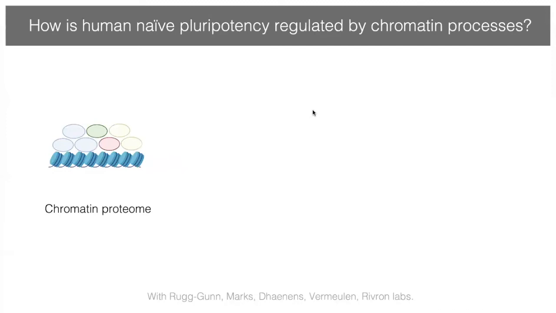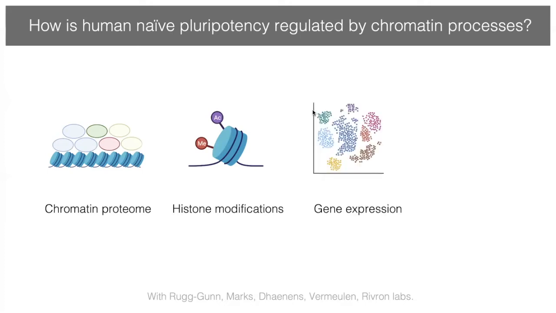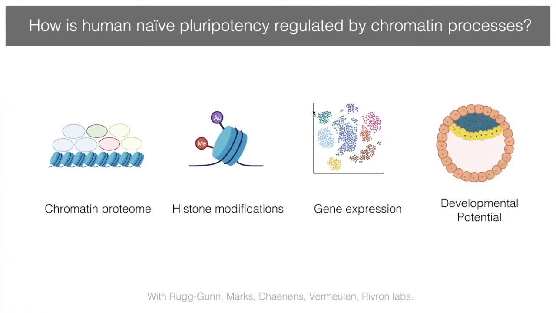And we were interested in understanding how human naive pluripotency is regulated by chromatin processes. And for this, we started by determining the chromatin proteomes, the proteins that are associated with chromatin in naive and primed human pluripotent stem cells. And we wanted to then understand how chromatin proteins relate to the histone post-translational modifications present in distinct pluripotent stem cell states, and how this in turn affects gene expression program and the developmental potential of naive human pluripotent stem cells.